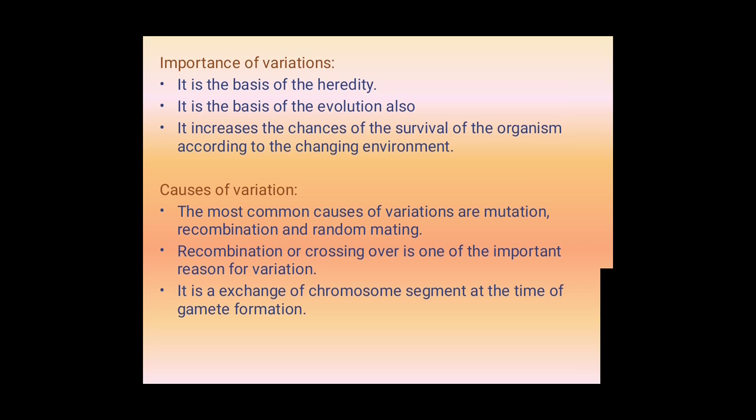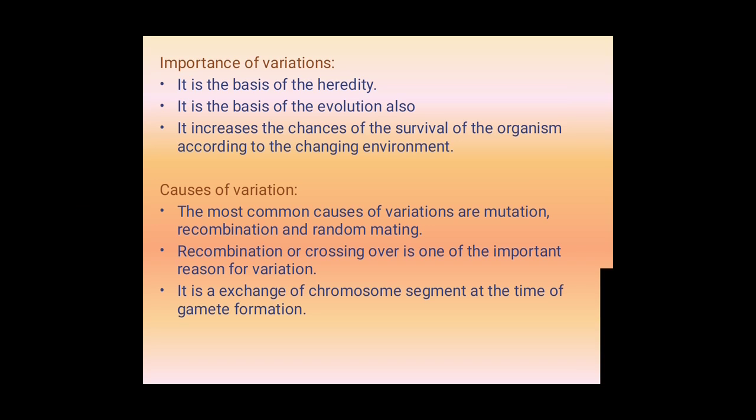Next, come to the causes of variation. What are the causes of variations? The most common causes of variations are mutation. Here mutation means sudden changes in the chromosomes, in the number of chromosomes. That is called mutation. Sudden changes. Then recombination and random mating.